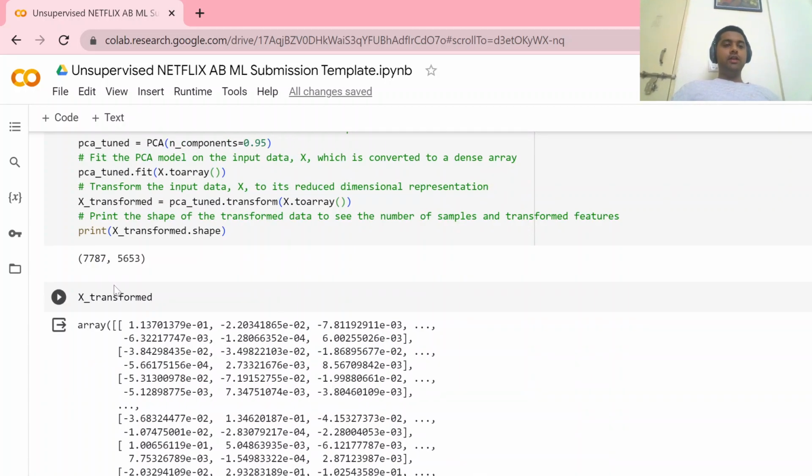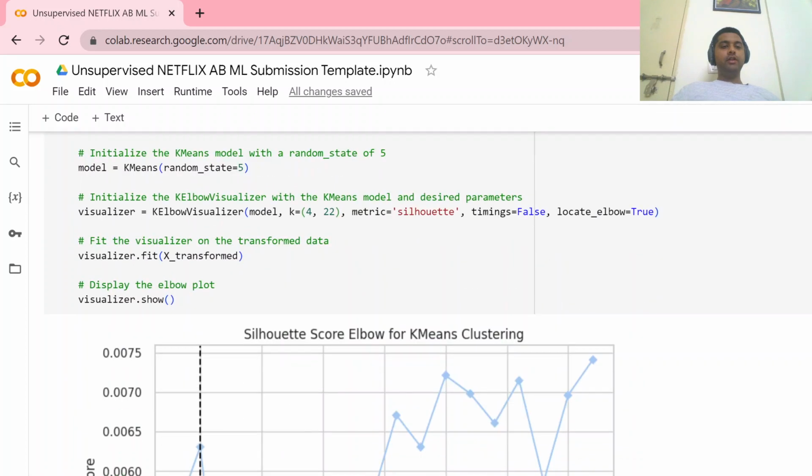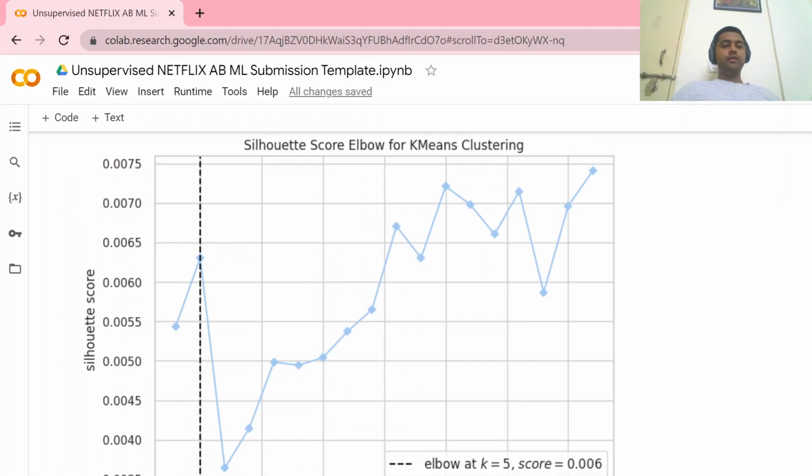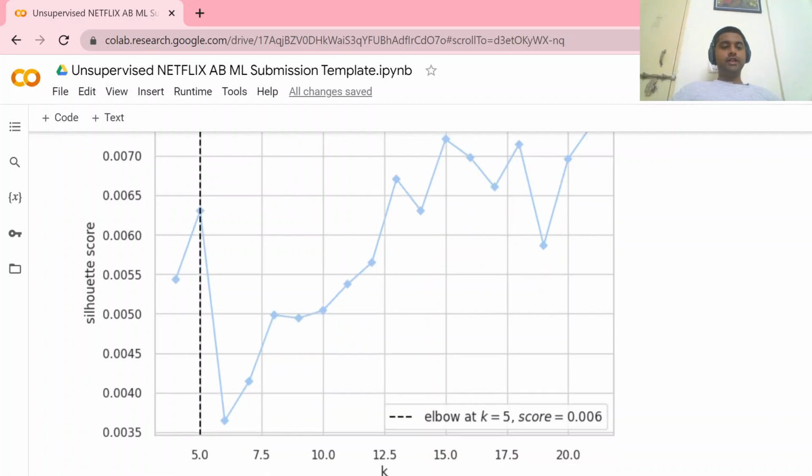Now our dimensionality got reduced, and now our data is of 7,787 rows and only 5,653 columns. And we implement our model by using the Silhouette score. We got 5 as the point where our elbow is formed for our data set.